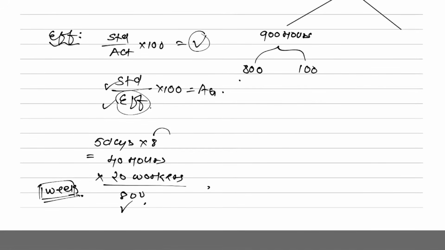Now for this 100 hours, let us say I pay 10 rupees to my worker. Question it will be written, overtime premium is 20%. That doesn't mean you will pay 2 rupees. Overtime premium is 20%, so you will pay 20% extra. That is gonna be 12. 10 rupees plus 20%, that is gonna be 12, and then you will get the final answer. Is this thought process clear?